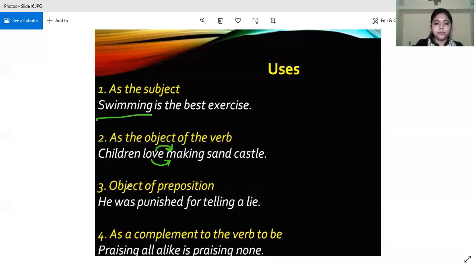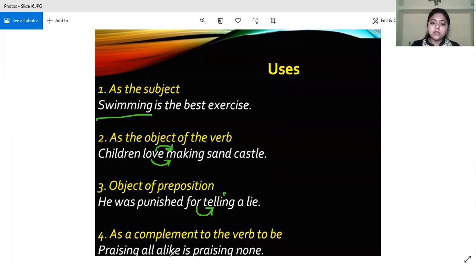Making sandcastle. Object of preposition: when it is used after a preposition, then a noun which is used after a preposition is known as object of preposition. So he was punished for what? For telling a lie. Okay, so telling is not doing the work of a verb, but it is doing the work of a noun.